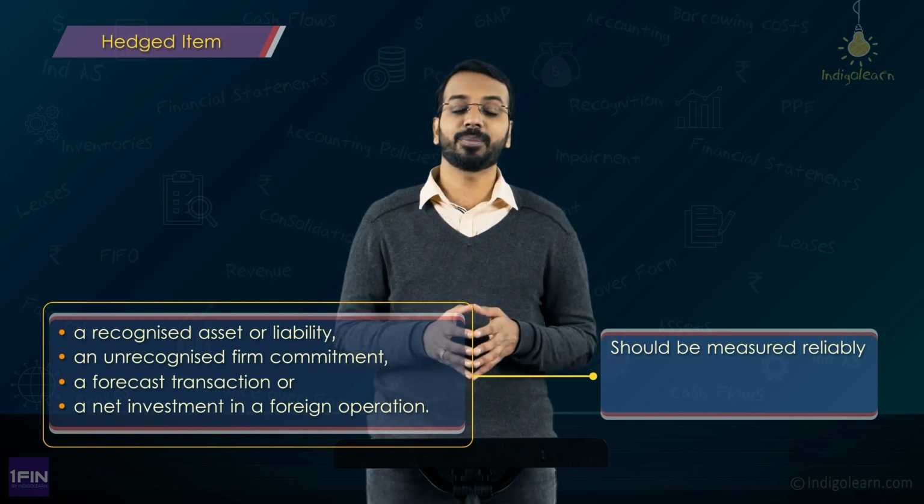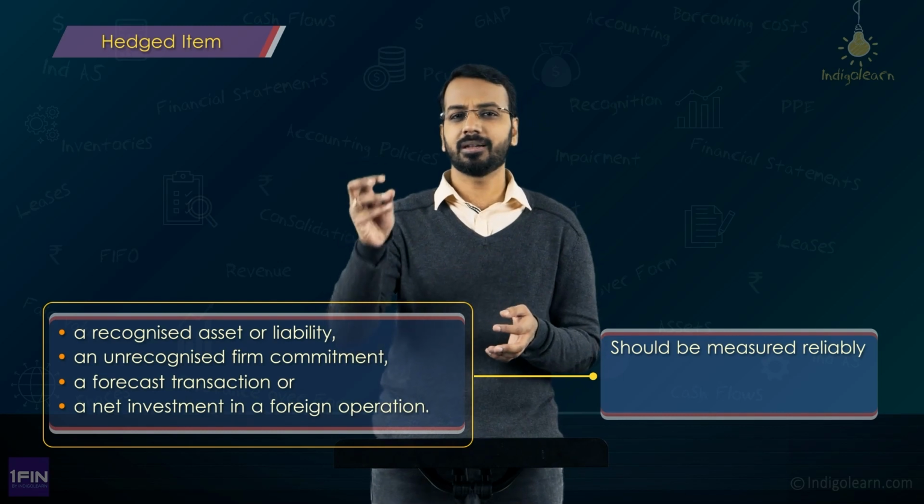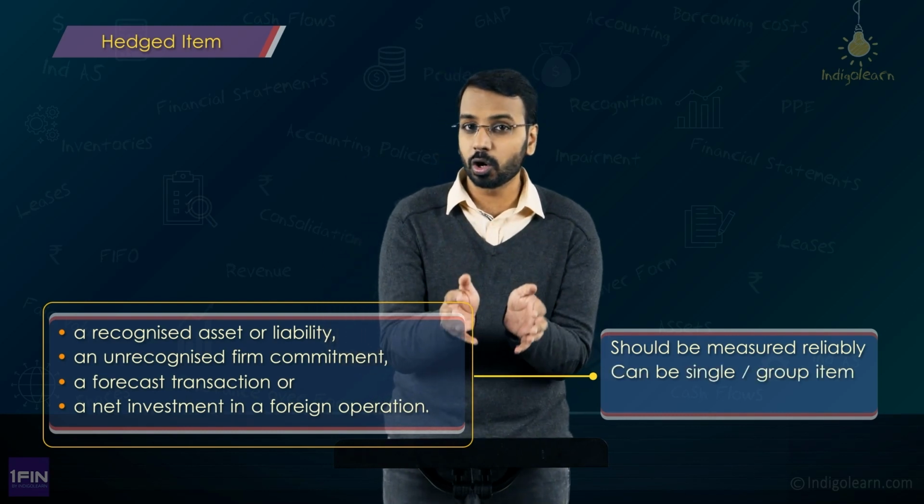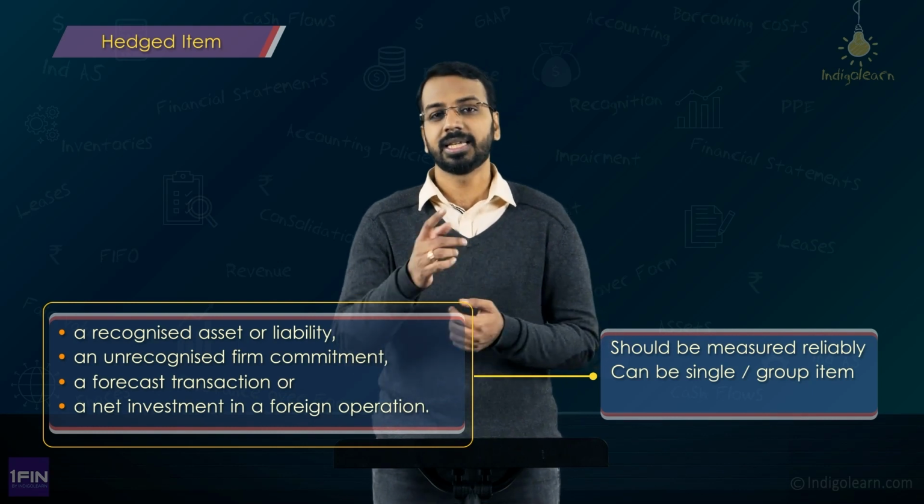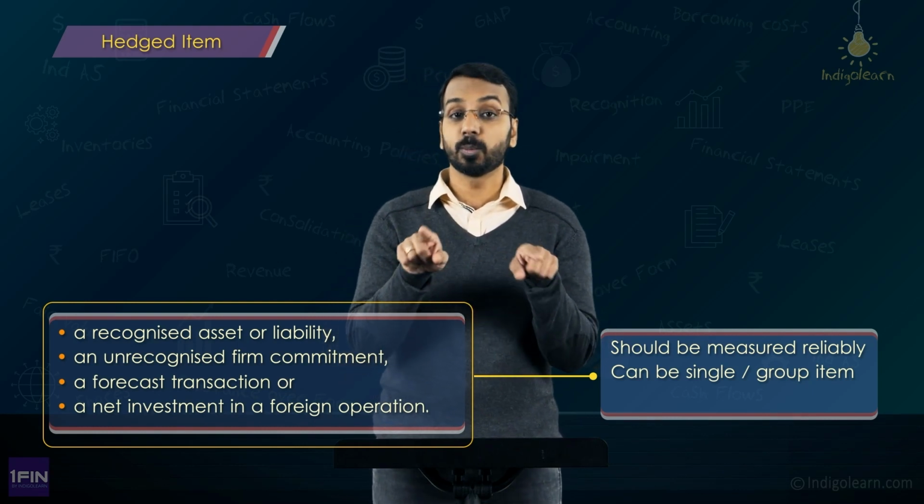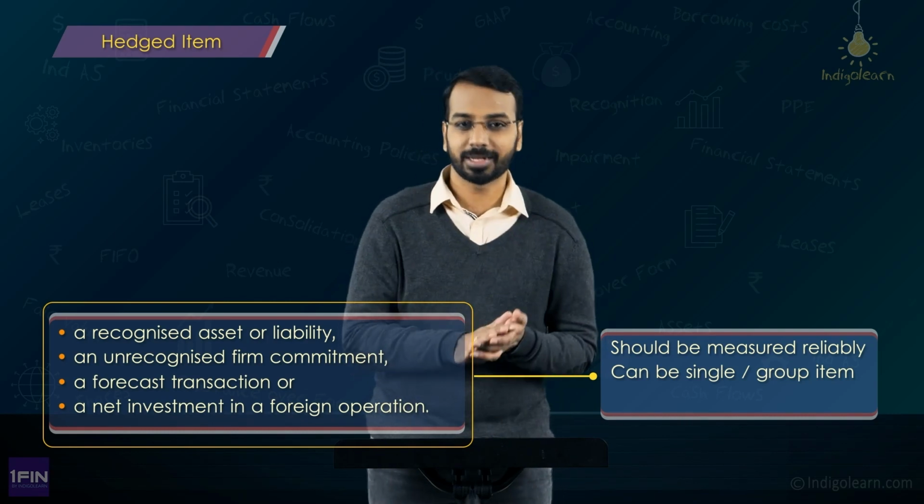Then, a hedged item can be a single item or a group of items. For example, a single investment in shares, or a portfolio of shares. So, it can be a single item or a group. Similarly, for receivables, it can be a single account receivable or a group of account receivables, and sometimes it can be a component in a particular item as well.